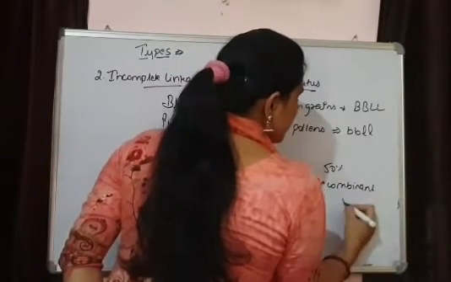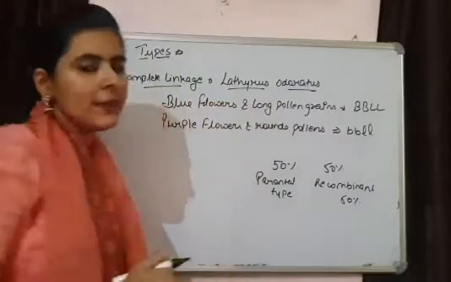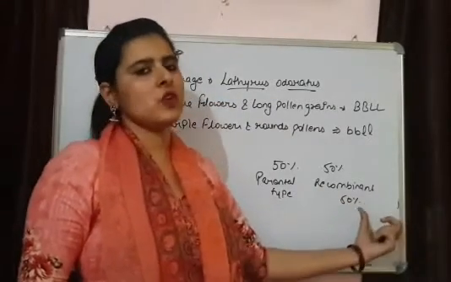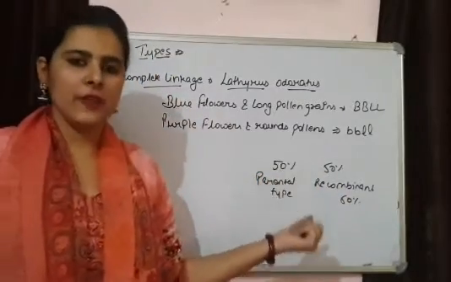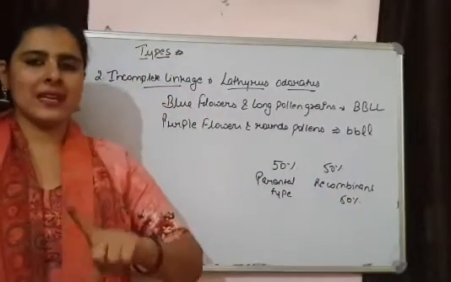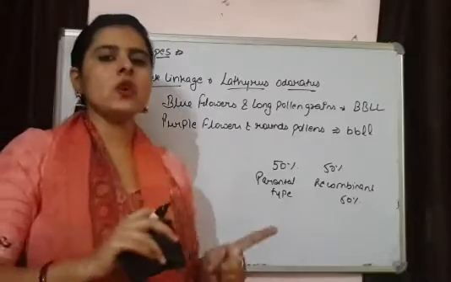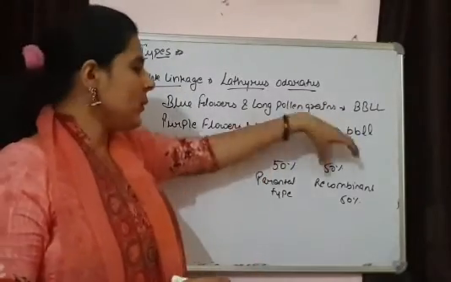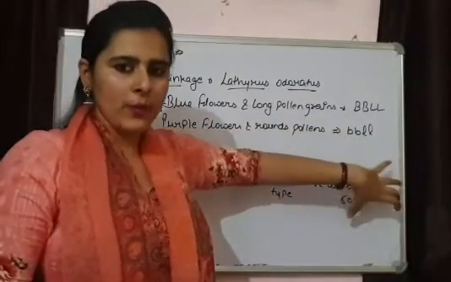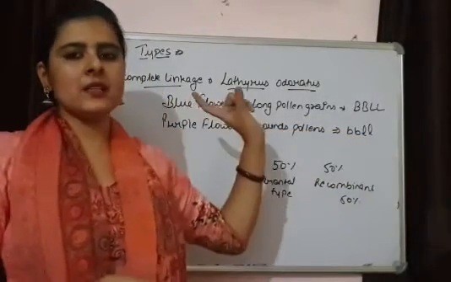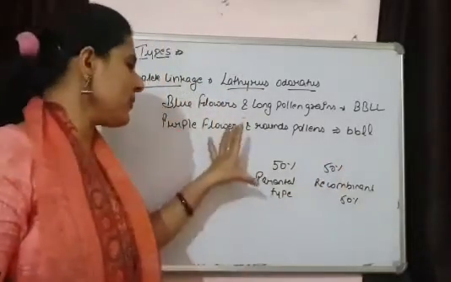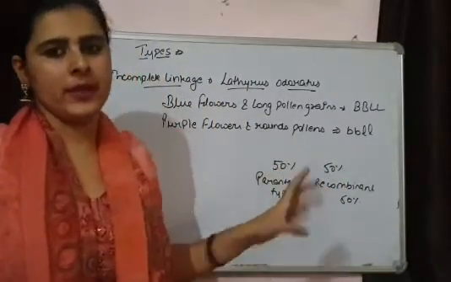When the genes are independently assorting, there is 50% parental type and 50% recombinant type in our F2 generation. But if linkage is there, but that linkage is not complete, we will get a higher percentage of parental type and a very small number of recombinant type. And if complete linkage is there, we are not going to get any recombinant type. All the progenies will be of parental type.